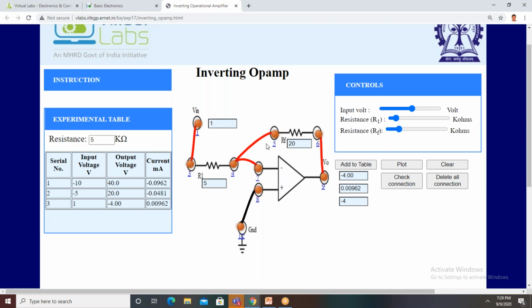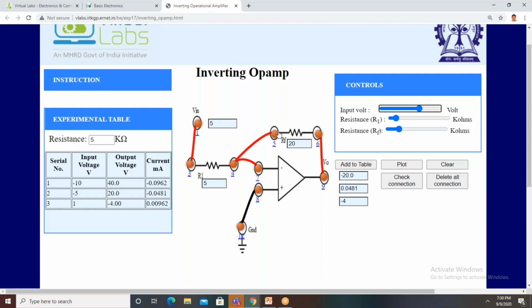Yes, sir. The resistance available has a maximum value of 25K, it is 50K. So we can take any value between 1K to 25K or 1K to 50K, and we can verify the output voltage. For all the readings, the input resistance is only 5 kilo ohms and RF should be only 20 kilo ohms. By varying the input voltage, we can verify the output.